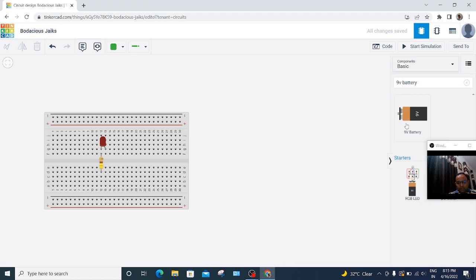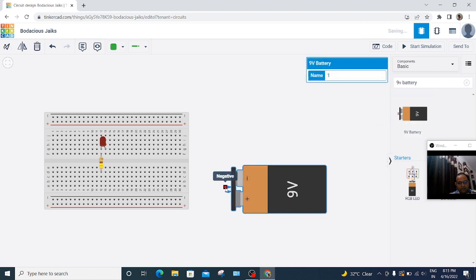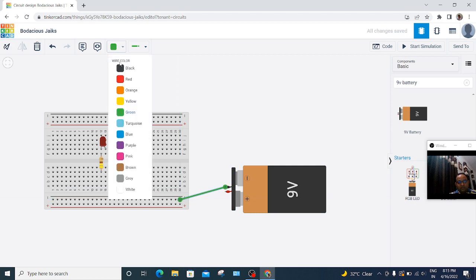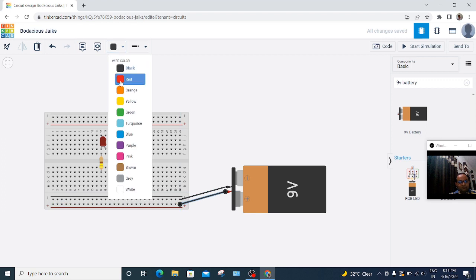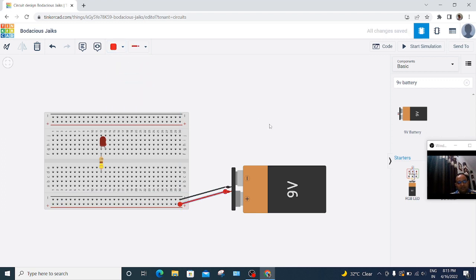So now we need a battery. You can do all these things step by step. This is negative, which is ground. Take care of color coding. So this is black, and this is positive, also known as VCC, so let us make it red. Okay, so this is a breadboard. These are all vertically connected with each other and horizontally isolated, and the power pins are horizontally connected and vertically isolated. So this is a very simple experiment.